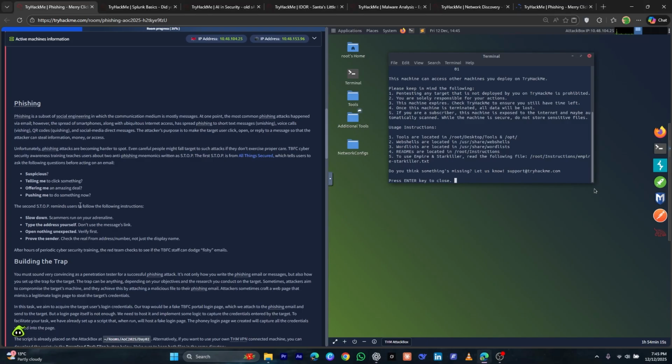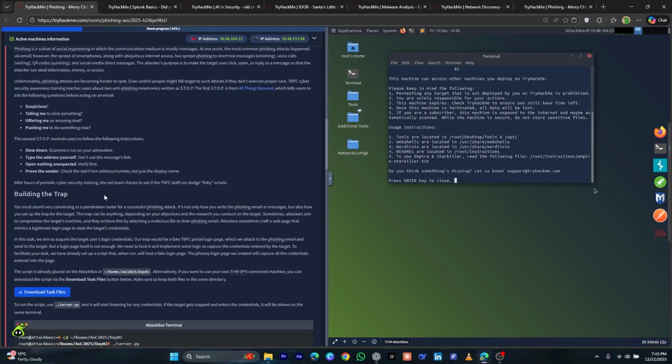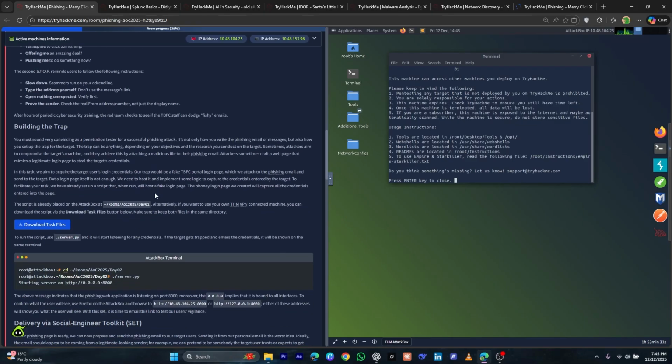Now what we will be doing next is building a trap for them. We have been given a login page already that looks exactly like the company login page. So we will send it to any of the employees and see if they fall for it or not. If they enter any credentials, we will capture them. So this is the script, and it is placed already in this directory.